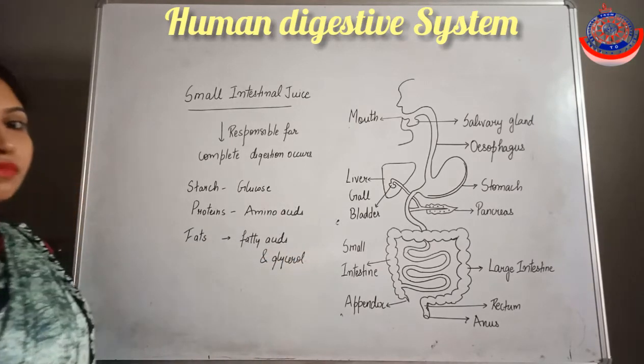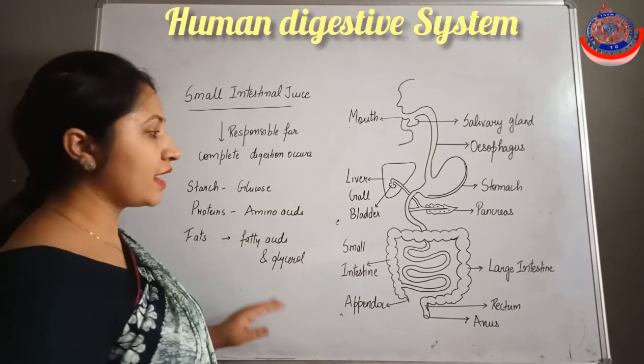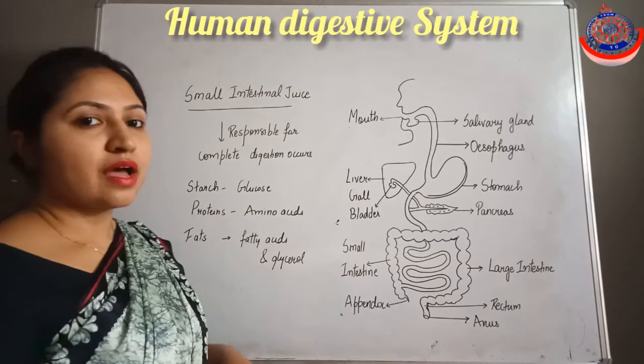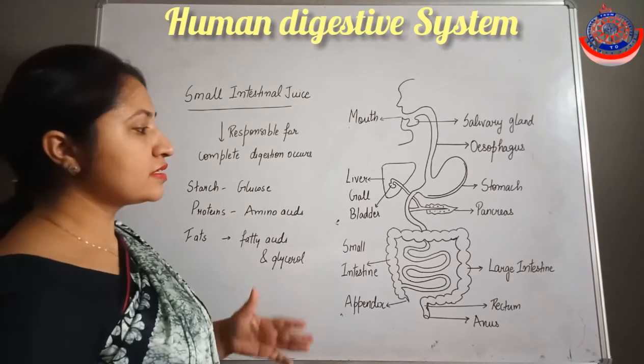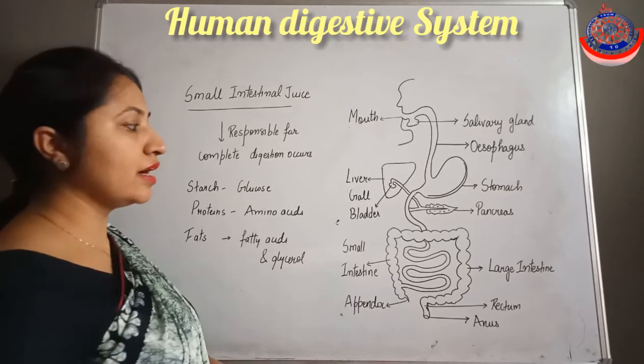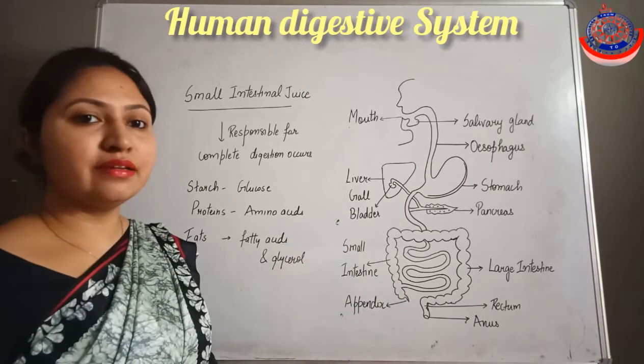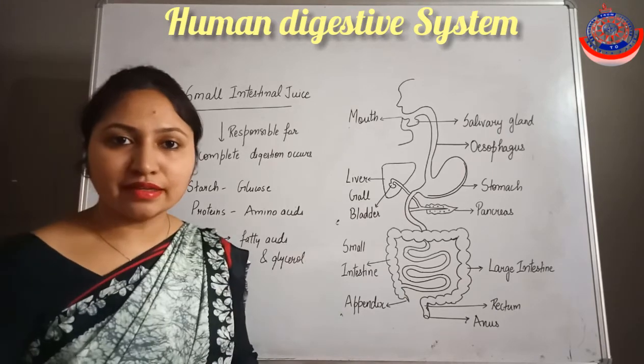Okay. So now next we will discuss what will happen after the digestion. After this digestion, the digested food will be absorbed, and then energy will be produced, and the undigested food will come into the large intestinal region. So let's discuss in detail.